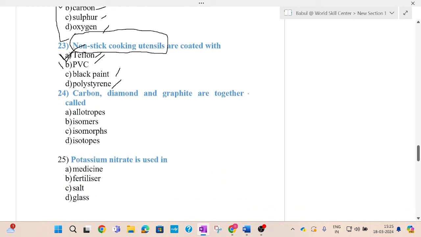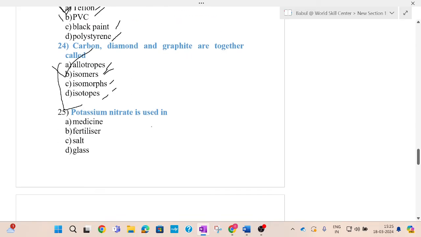Carbon, diamond and graphite are together called allotropes, isomers, isotopes. So these are the forms of what? Carbon, diamond and graphite are together called. The answer for this question is allotropes. Later we'll discuss what is allotrope, what is isomer, what is isotope. But here the answer is allotropes.